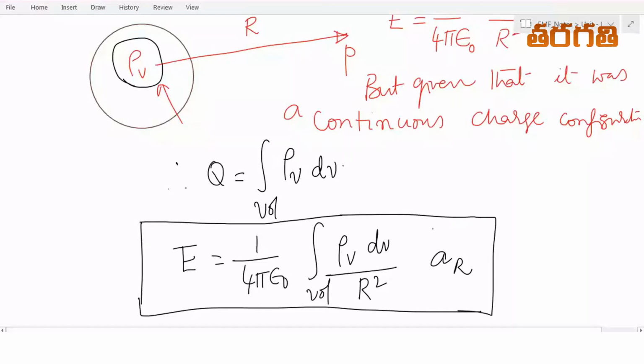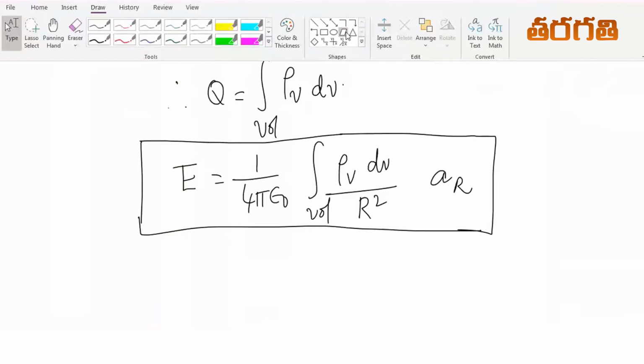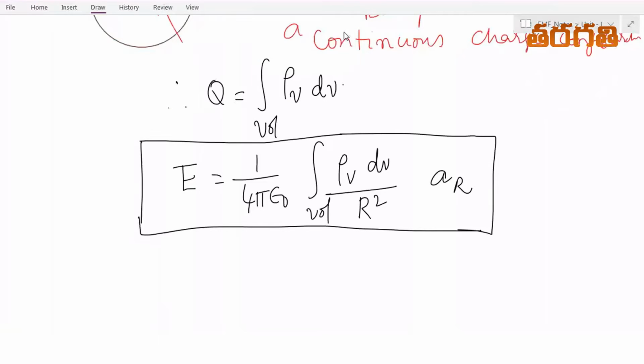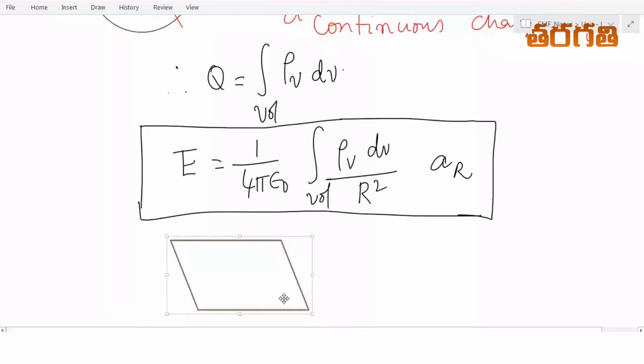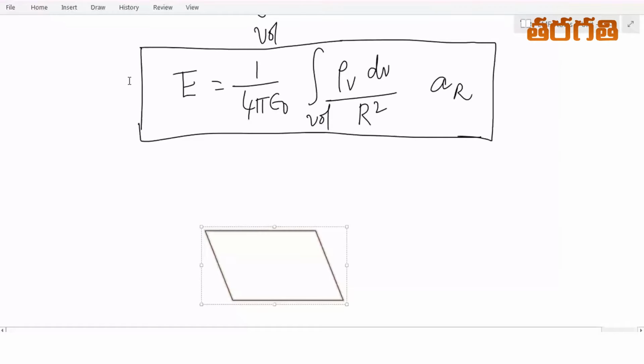Suppose it is a line charge. Here you take this as a line charge, over which I have a point somewhere where I am required to find out the electric field intensity, and this is the differential surface element ds. At this point, I need to find out the electric field intensity. There is no change in the expression.